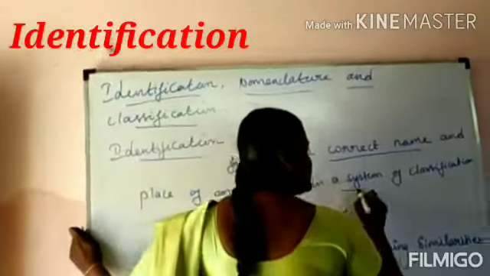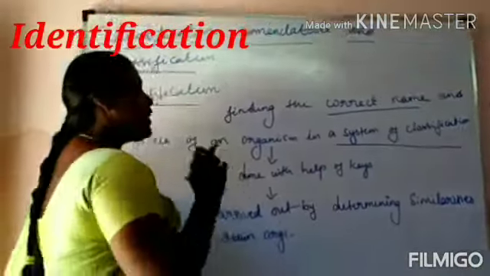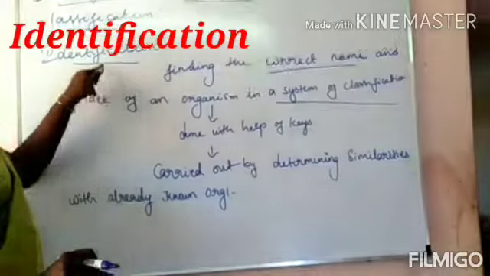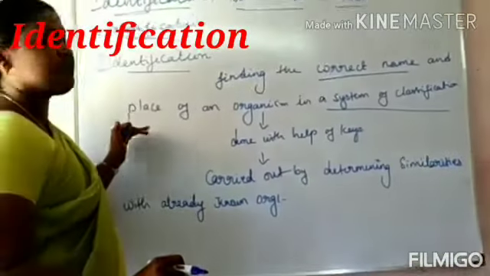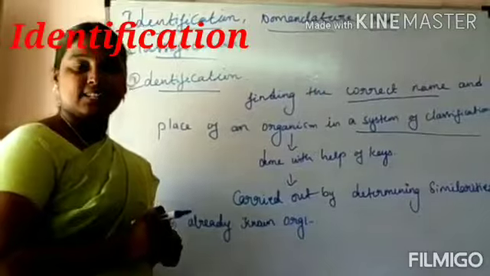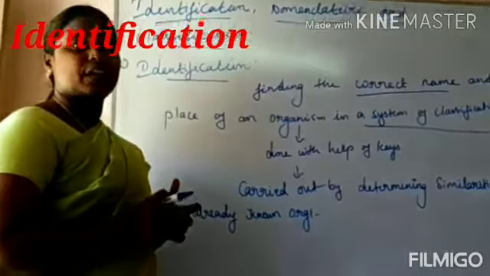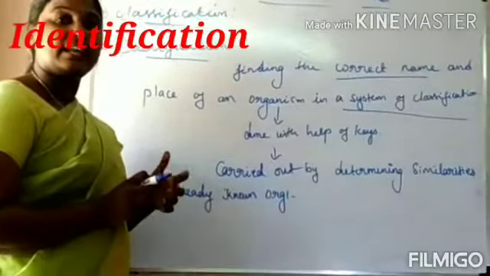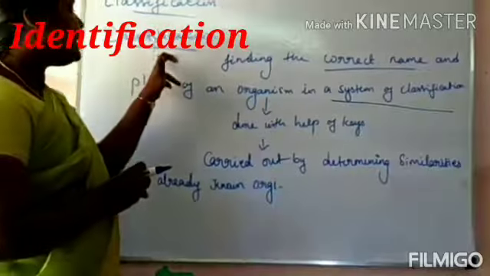So the first one is the system of classification. That is the identification. Identify the correct name and place of an organism with the help of keys. Keys are characteristics of living things. With the help of the keys of living things, we can easily identify.